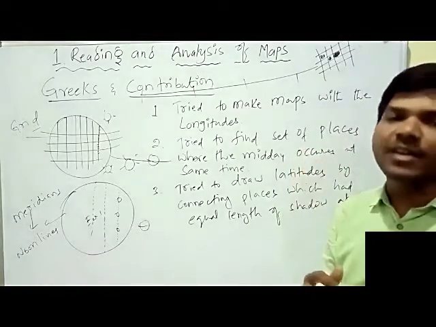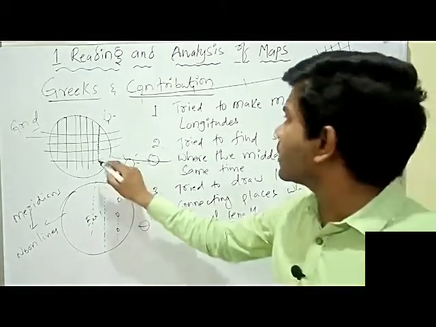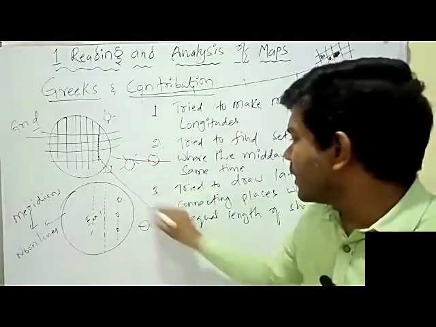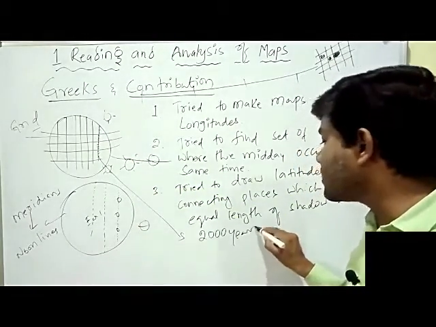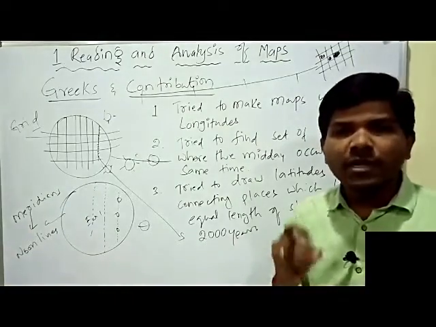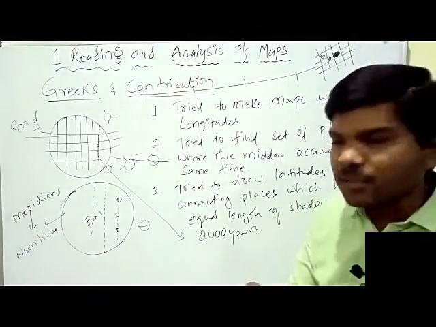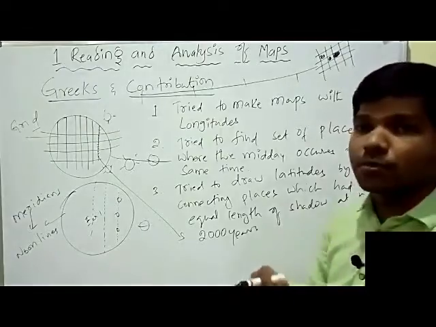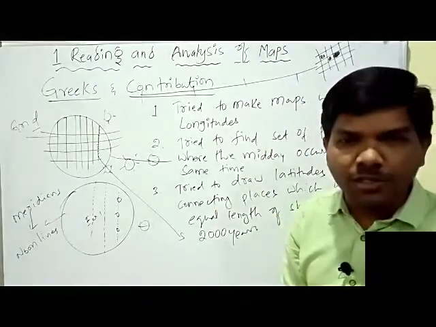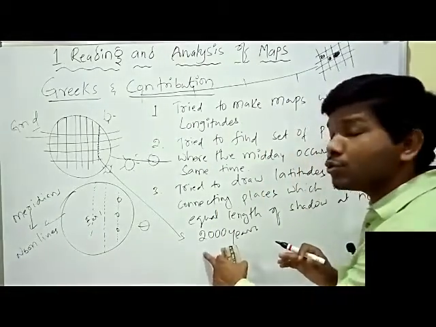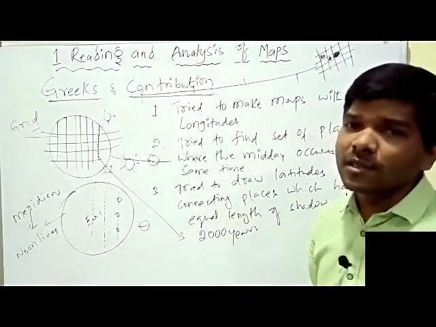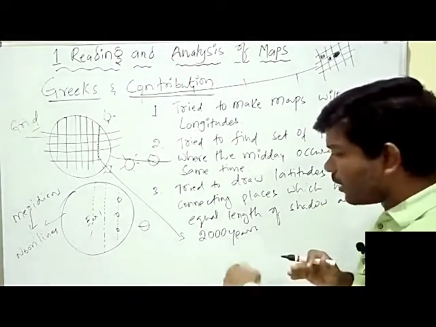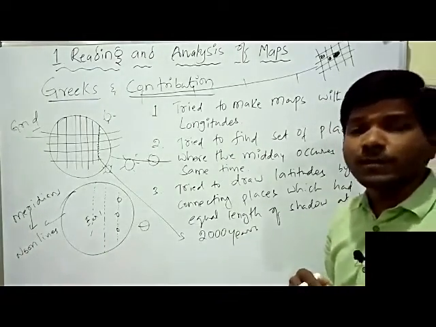This is called a grid. To finish this work, it took 2000 years. My God, it was not an easy task to complete the grid system, to draw the latitudes and longitudes. It took more than 2000 years. Sir, the lifespan of a person is 100 or below. Then how did they take 2000 years?